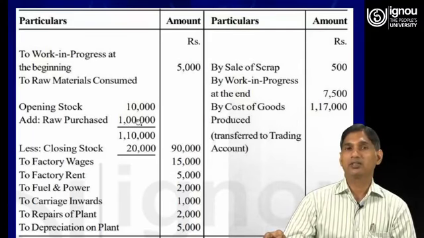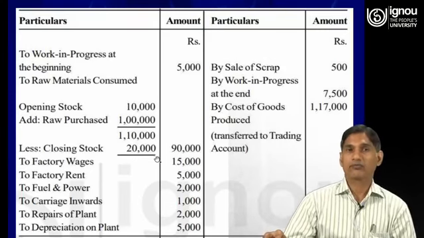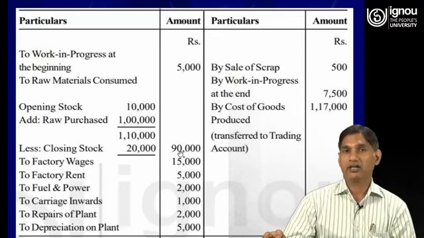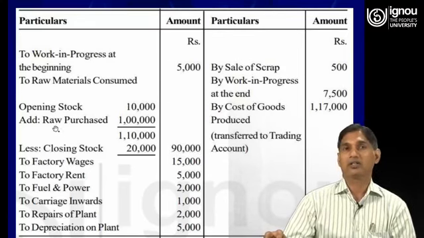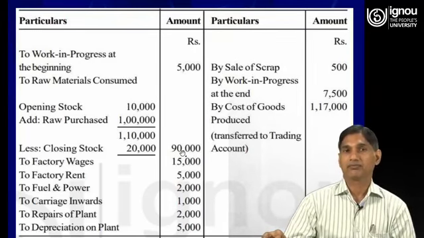So the total is rupees 1 lakh 10,000, less closing stock of raw material, that is 20,000. So the net amount of raw material consumed is 90,000.